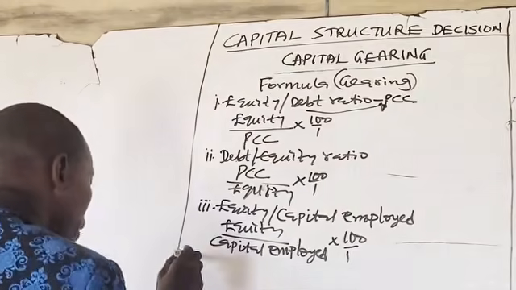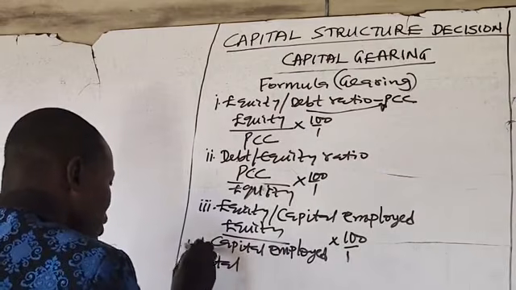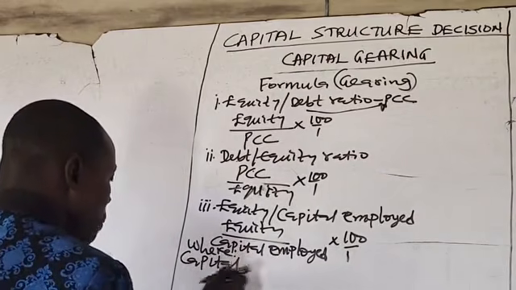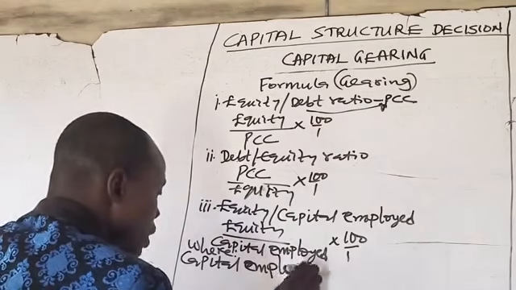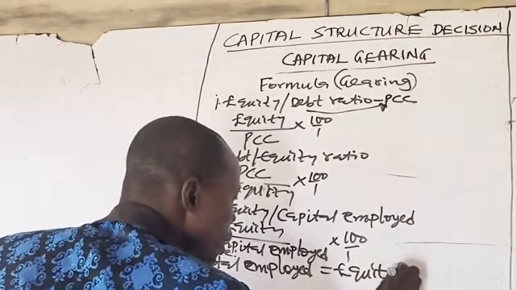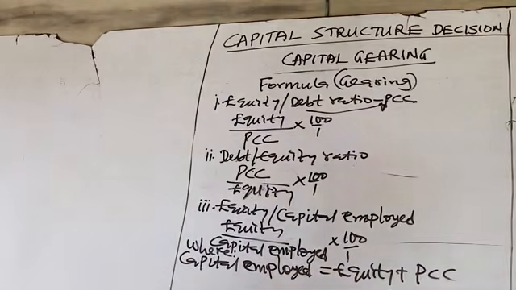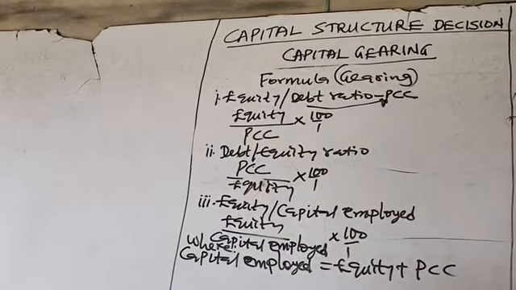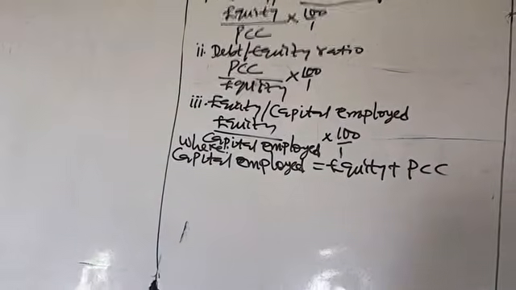Where capital employed equals equity plus prior charge capital.